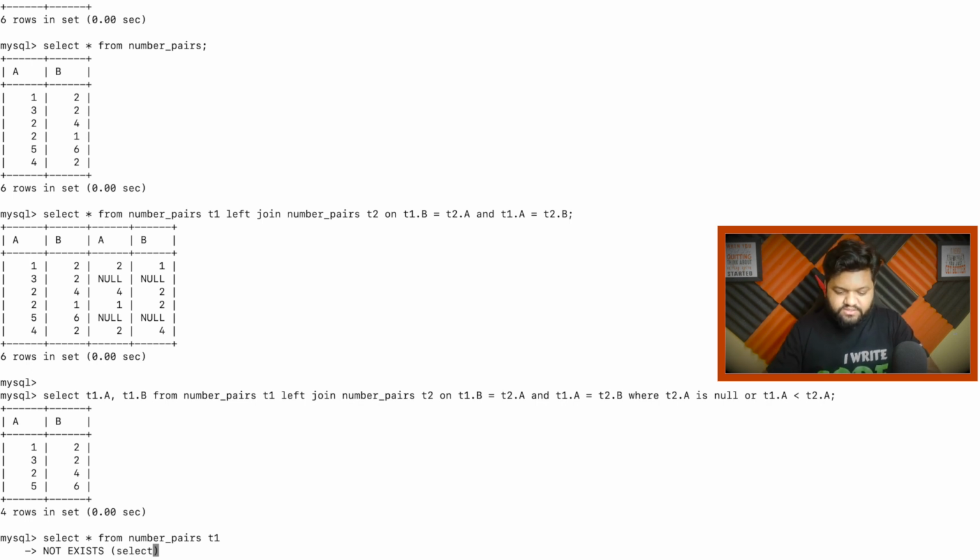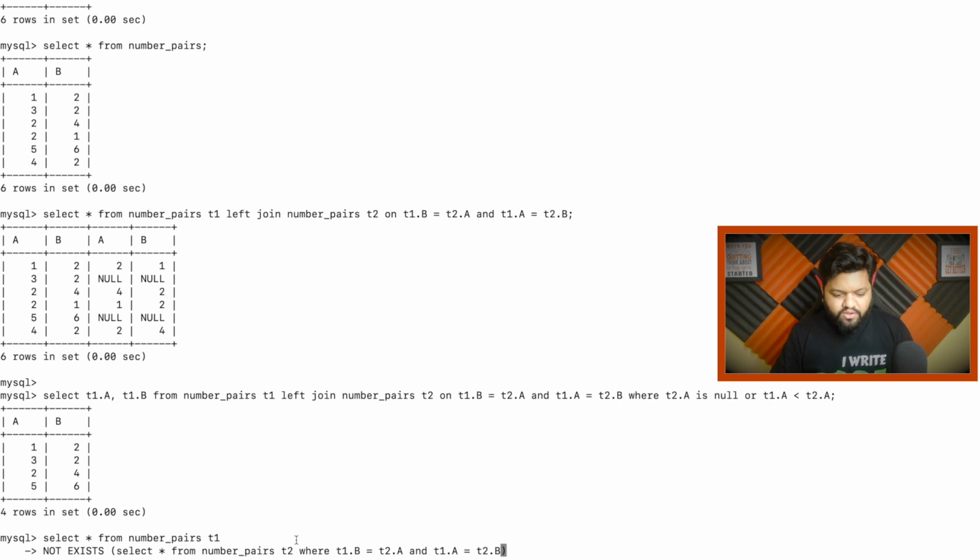And select star from number pairs T2 where the same thing, right? I will exactly copy this condition. Like this part is definitely true.